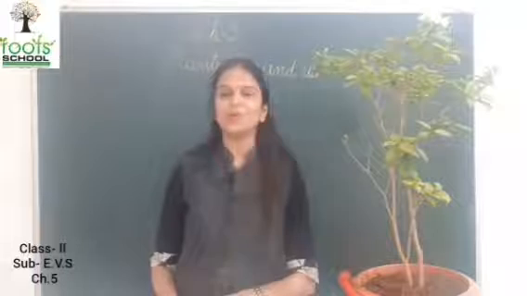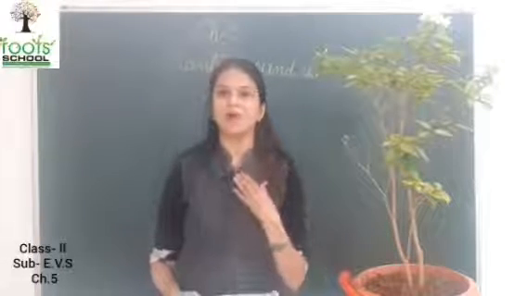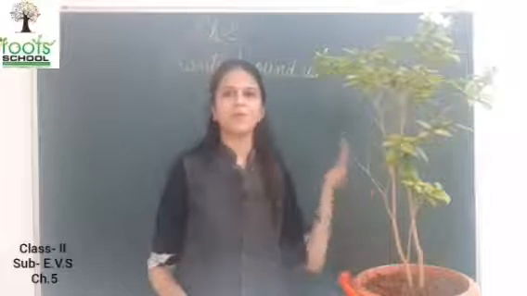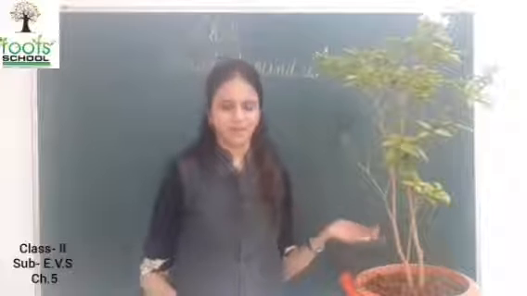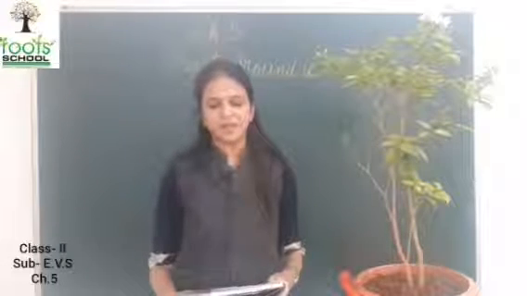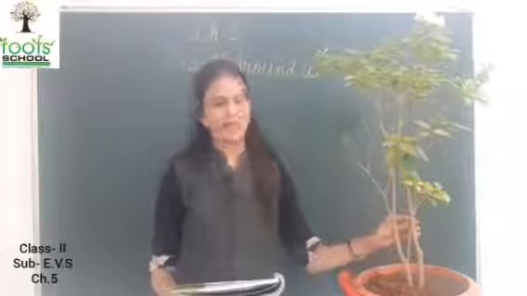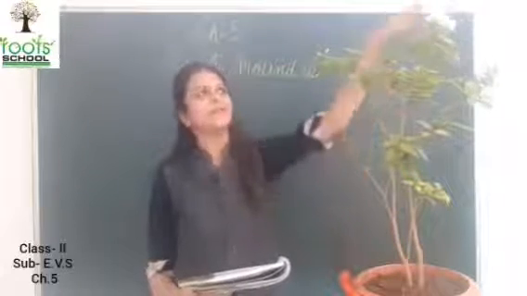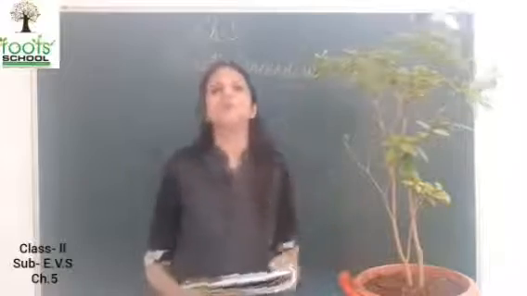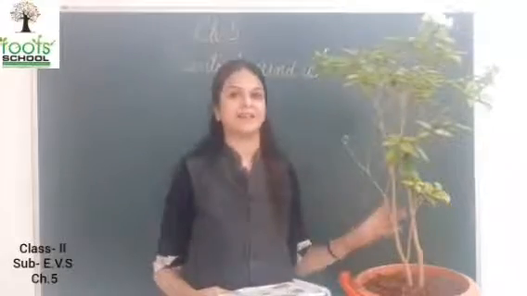I told you, we have body parts, same plants also have parts. The different parts of plants are roots, stem, leaves, flower and fruit. Fruit is not there in this plant, but you can see it in this picture.